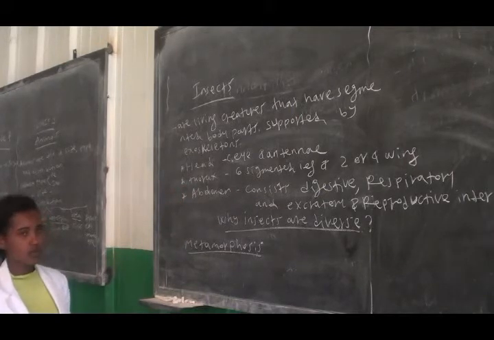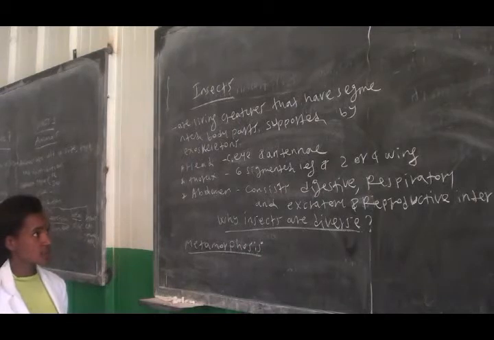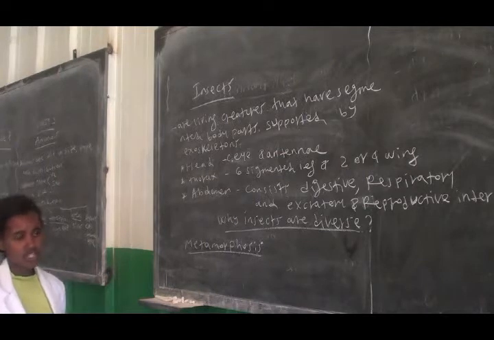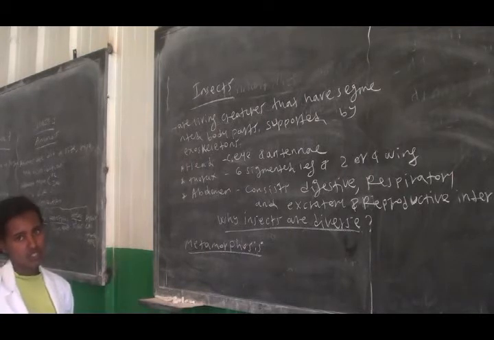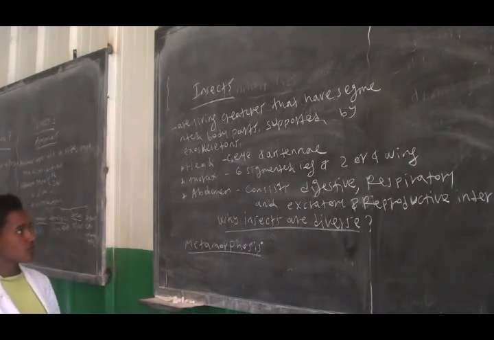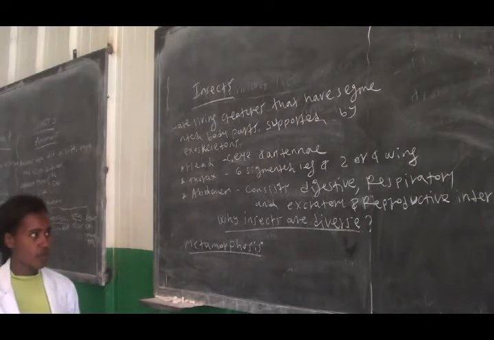The final one is the abdomen. The abdomen is found next to the thorax part. It consists of different organs or structures like the digestive structure, respiratory structure, excretory structure, and reproductive structure. These structures are found in the abdomen part.